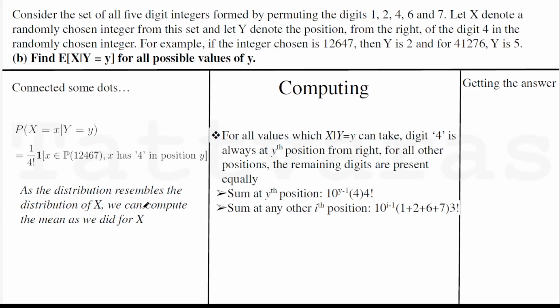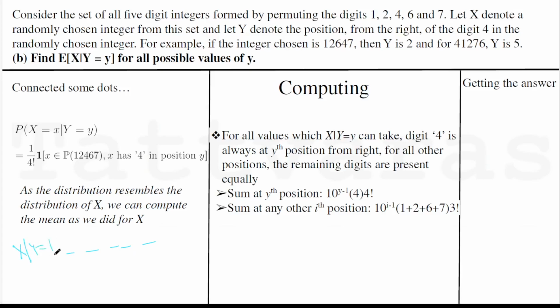Now, think about it. Because again, it's essentially a discrete uniform distribution only. So when we fix a digit, understanding it with a value for y is crucial.